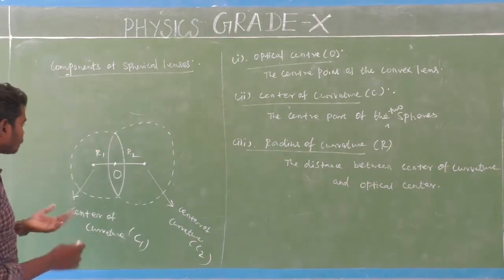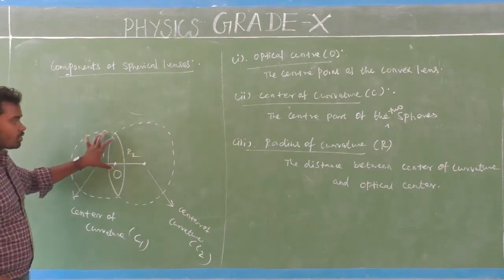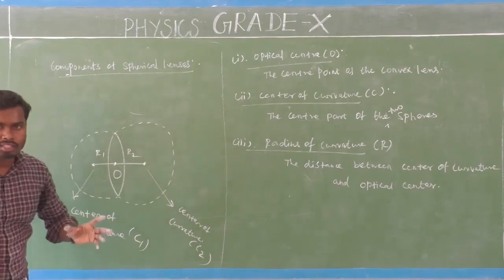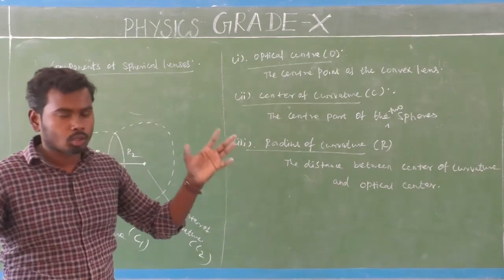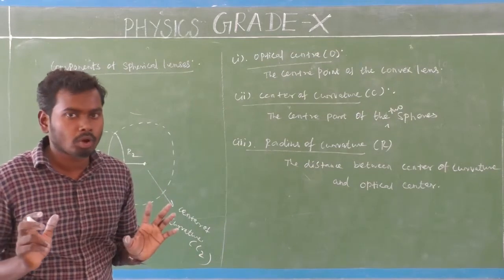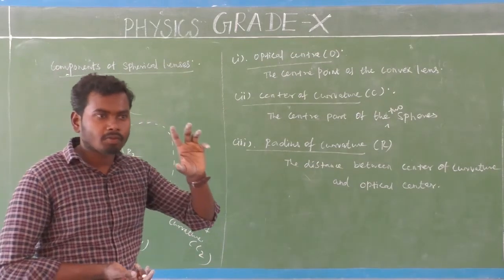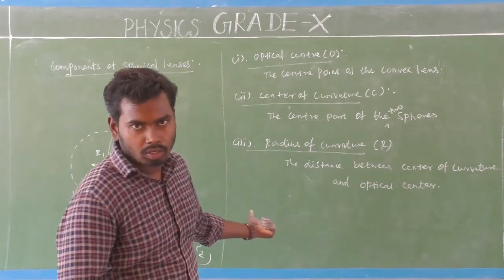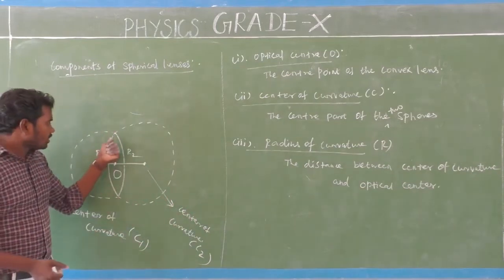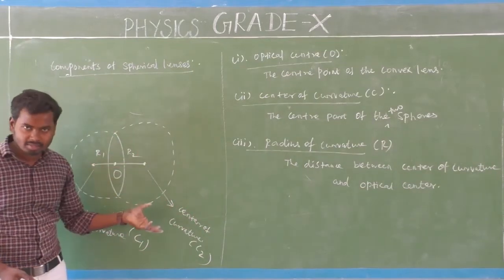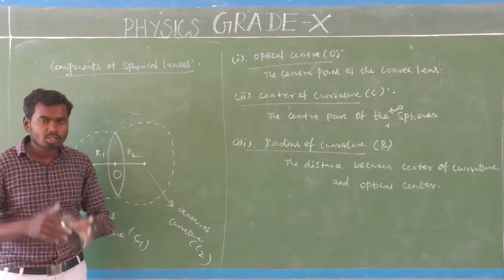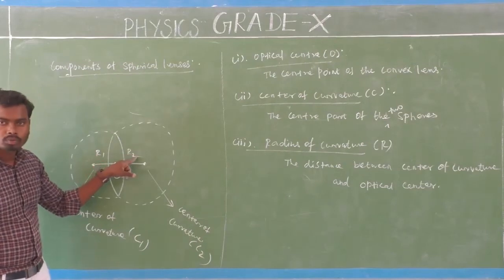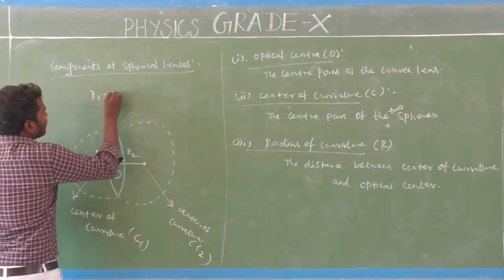Look here, this is one spherical surface, and that is another spherical surface. Now these two spherical surfaces are the same size. Suppose one spherical surface is larger than the other, what will happen? That is next. This is very important. Here the two spherical surfaces are the same size, so R1 will be equal to R2.